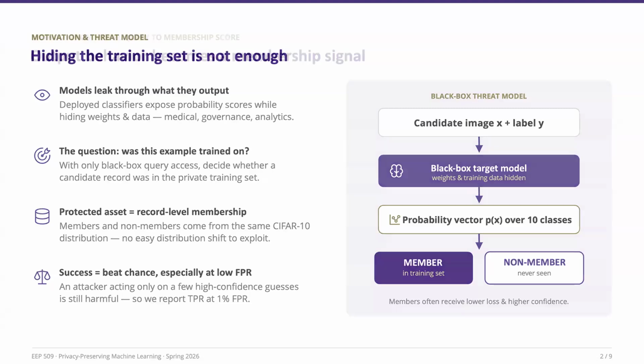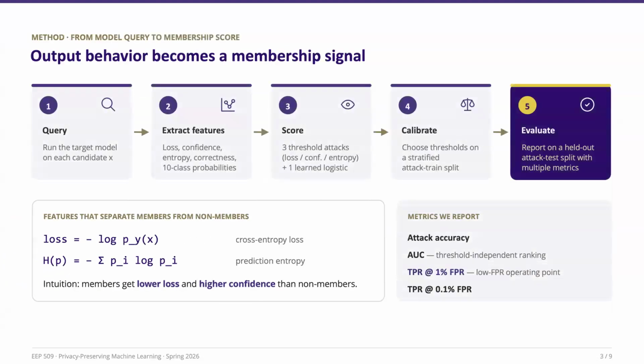Now let's look at how we actually perform a membership inference attack. The idea is simple. We start with a candidate image and query the target model. The model returns a probability distribution over the 10 CIFAR-10 classes. Instead of using the prediction directly, we extract several features from the output. This includes cross-entropy loss, prediction confidence, entropy, whether the prediction is correct, and the full probability vector. We then use these features to estimate membership.